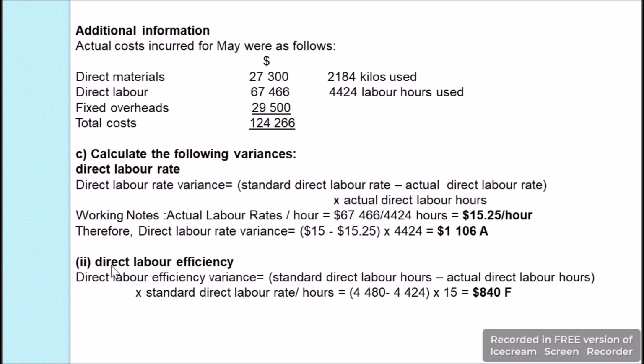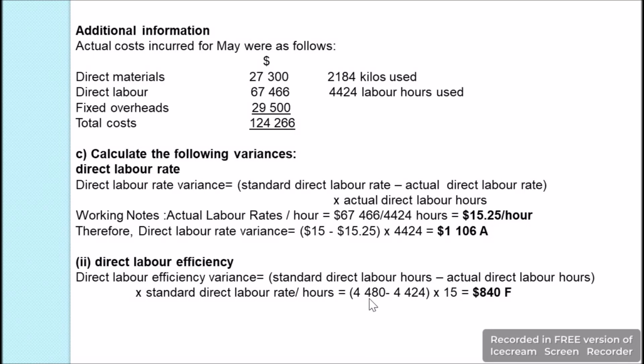Next, we are going to calculate the direct labor efficiency variance. Efficiency is how many hours were required to do the production, and if you were able to do the production in fewer hours, that means you have been more productive or more efficient. So in the same way, here we are going to see the labor efficiency based on the number of hours which was put in by the laborers. The standard direct labor hours we are going to take, and then we will check it with the actual direct labor hours and multiply it with the standard direct labor rate per hour to find the variance.